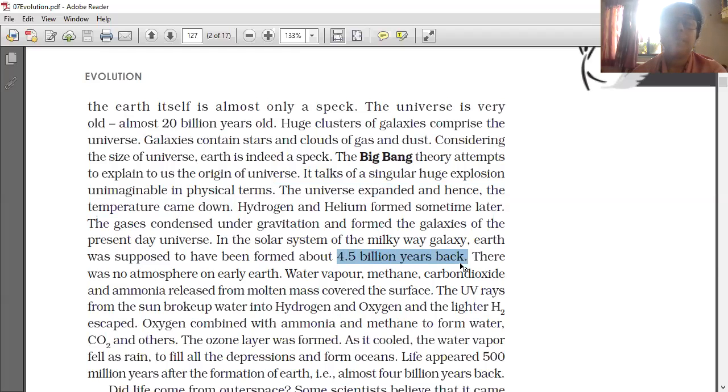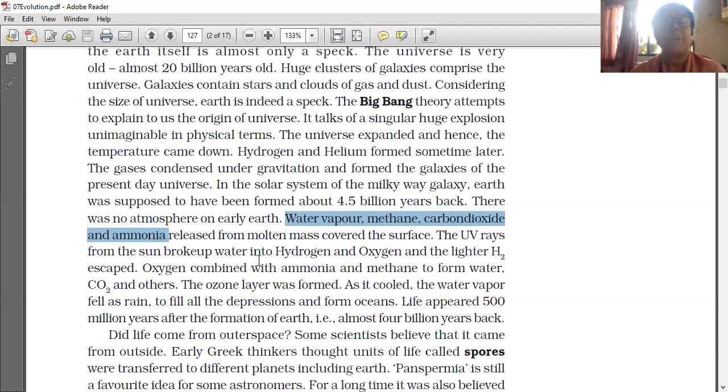There was no atmosphere on early Earth. Water vapor, methane, carbon dioxide and ammonia released from the molten mass covered the surface. The UV rays from the sun broke up water into hydrogen and oxygen, and the lighter hydrogen escaped.